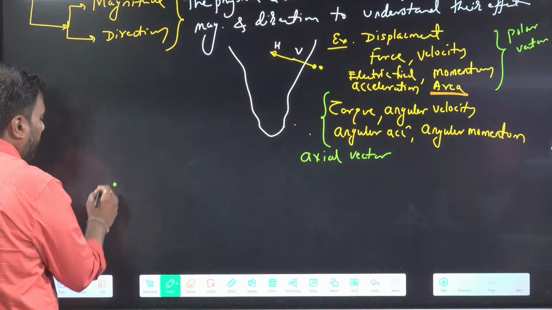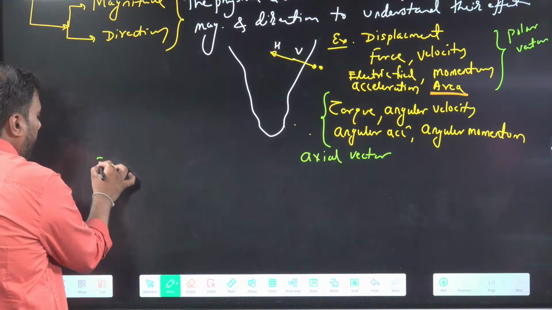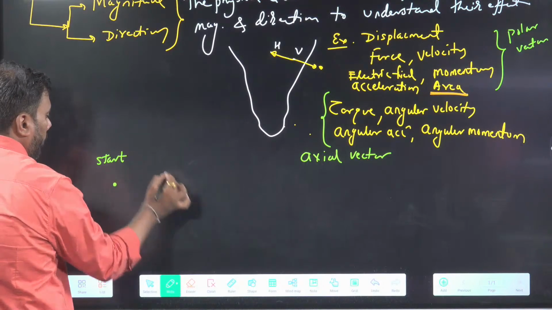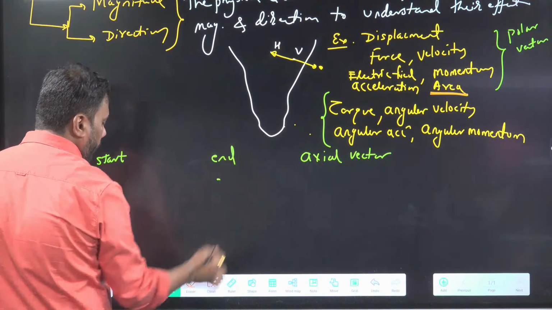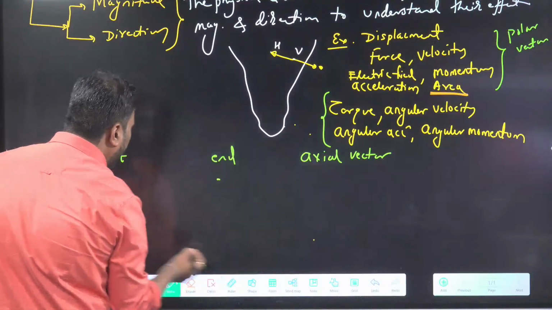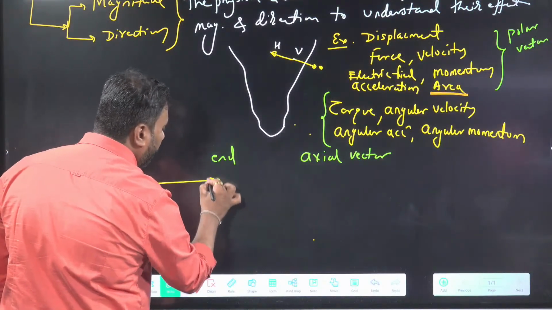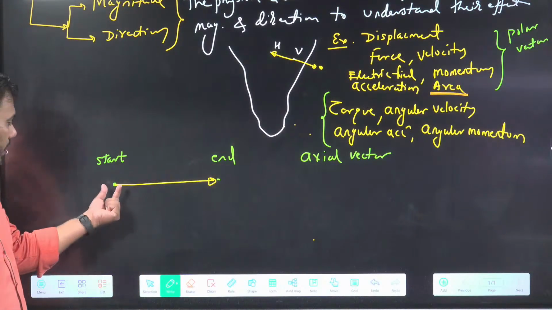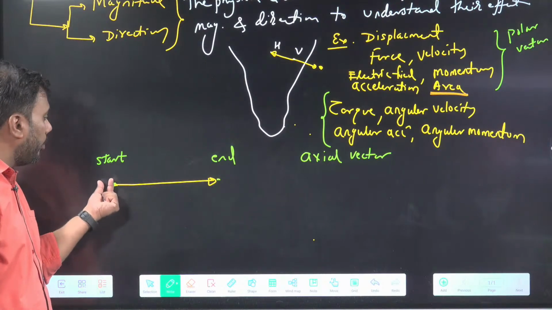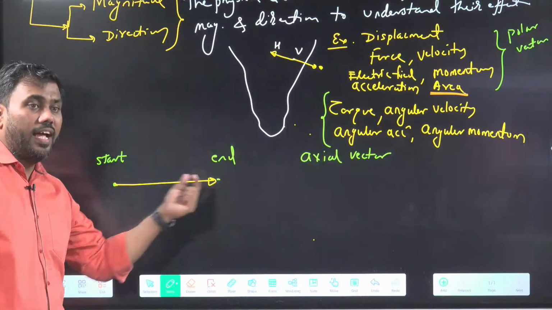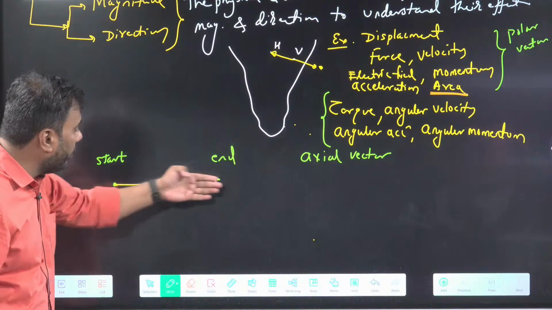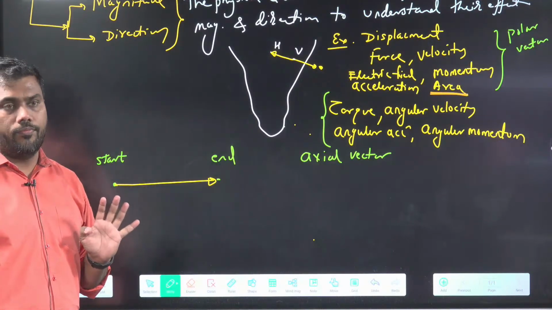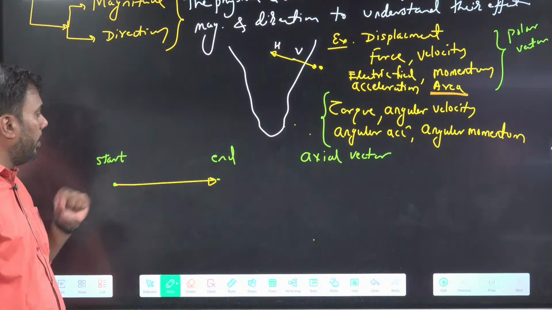If a polar vector starts from a start point and goes to an end point, there is some meaning of start and end, like displacement. Displacement is a vector quantity. When I draw a vector, the start point and the end point of the vector have a meaning, and the effect of the vector is in this direction. So this is the meaning of polar vector.